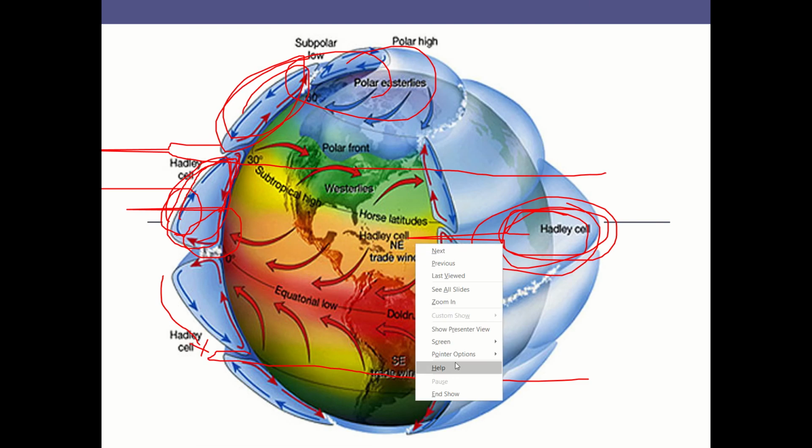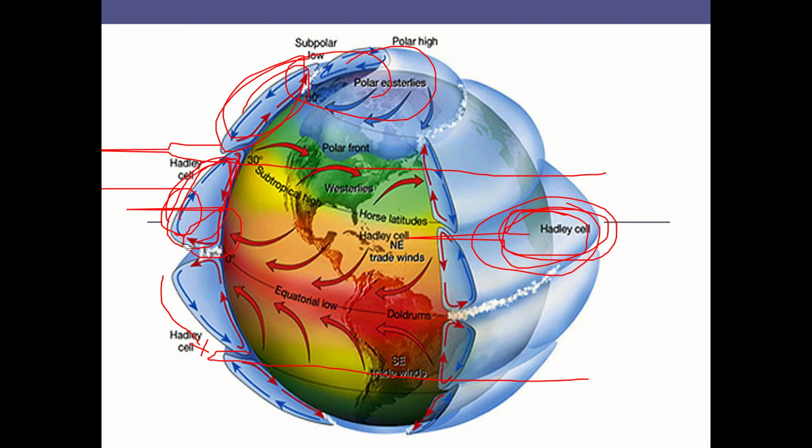Yeah, I think this is a better image. Let me erase all this. If you see this, because of the hot air rising up and some of it being deflected north and south, a calm region is created along the equator.